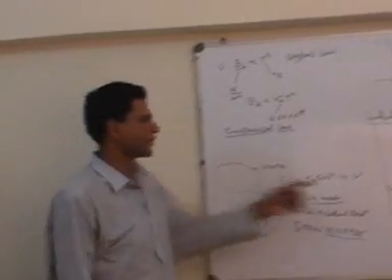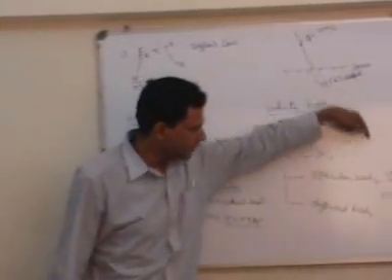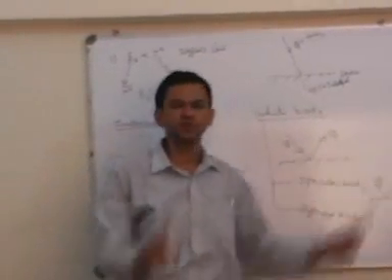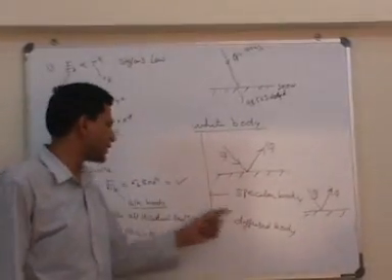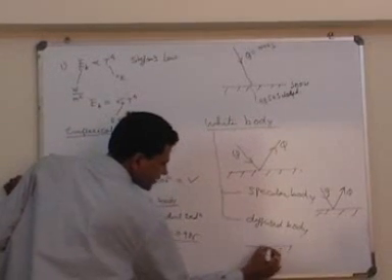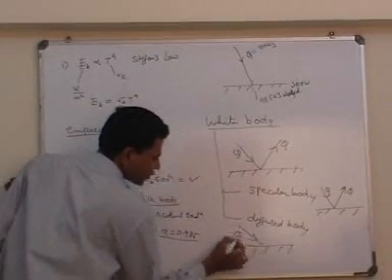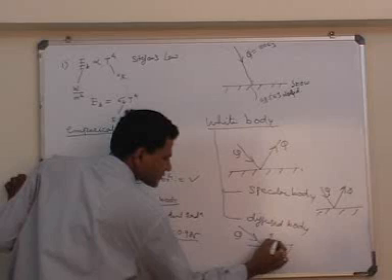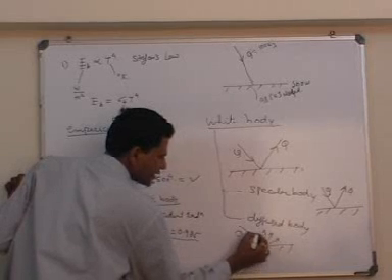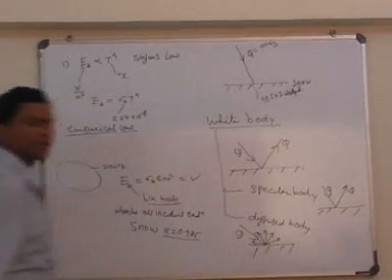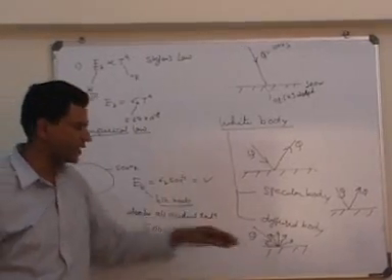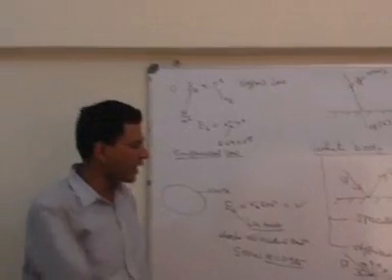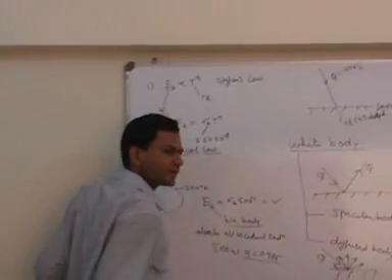Q is the amount of incident radiation and the reflection is only in one direction. That is a specular white body. In case of a diffuse white body, the incident radiation Q is spread in all directions. Some radiation in theta direction, some in theta 1 direction and some in theta 2 direction. So this incident radiation is spread everywhere at all angles. This is called a diffuse body.